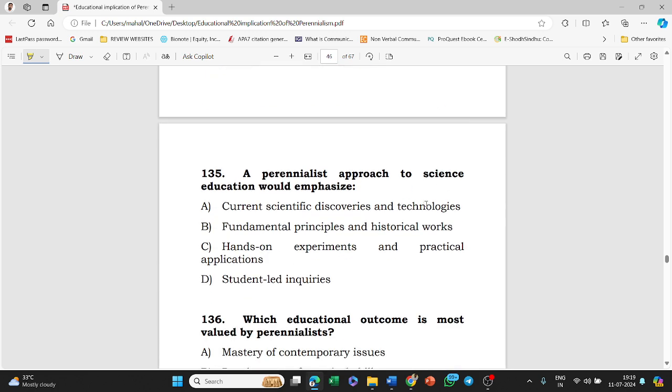Next, a perennialist approach to science education would emphasize: current scientific discoveries and technologies, fundamental principles and historical works, hands-on experiments and practical applications, student-led inquiries. Answer of this question is option B, that is fundamental principles and historical works.